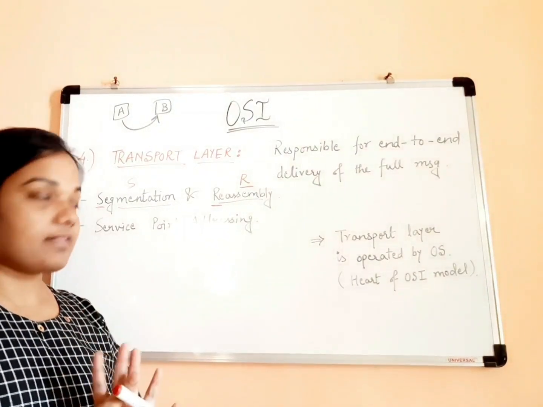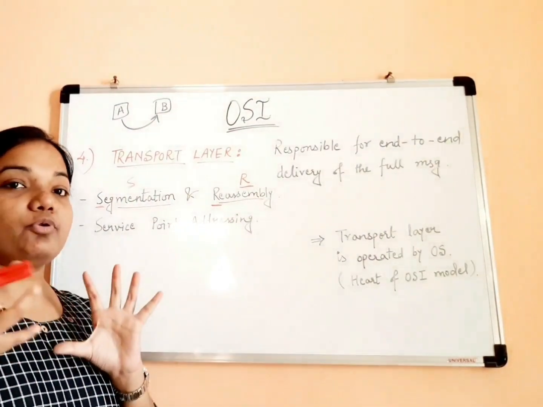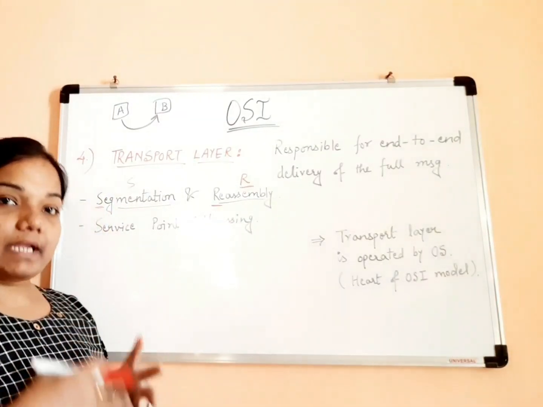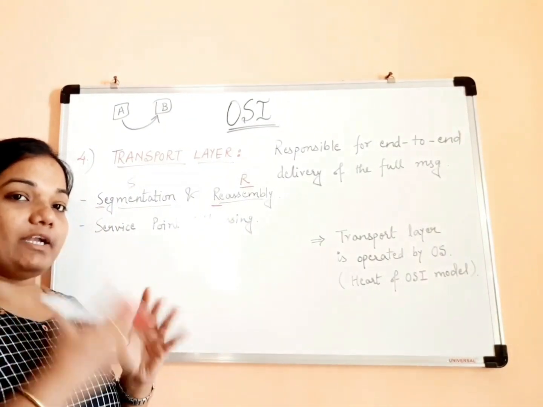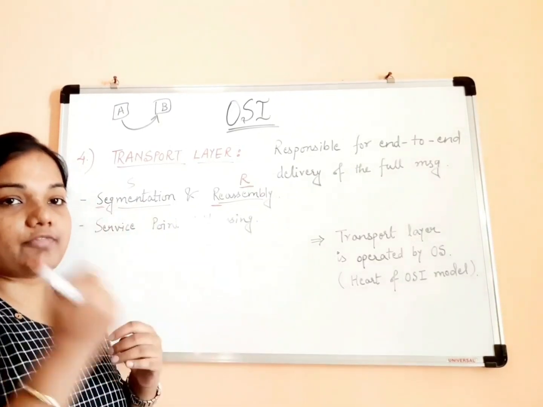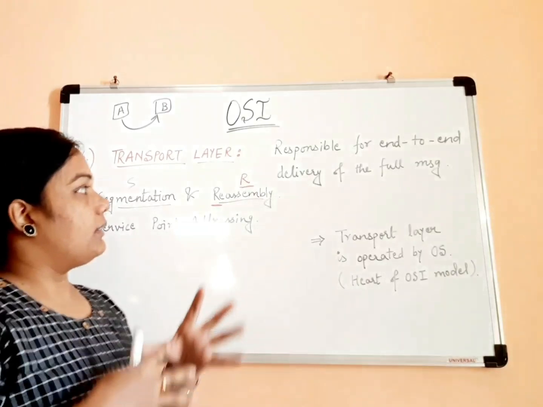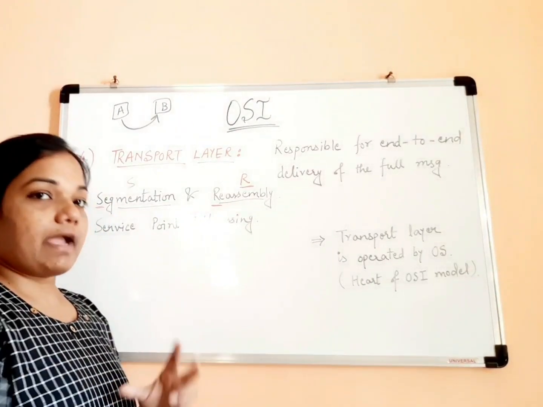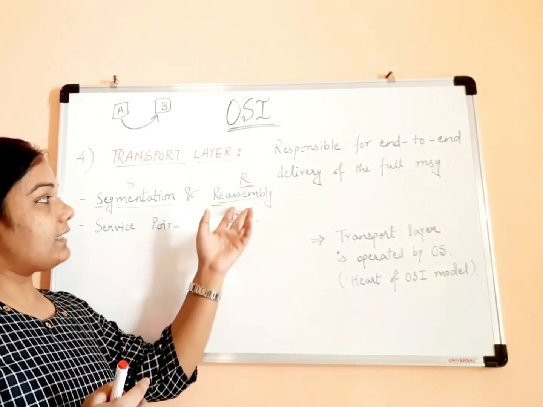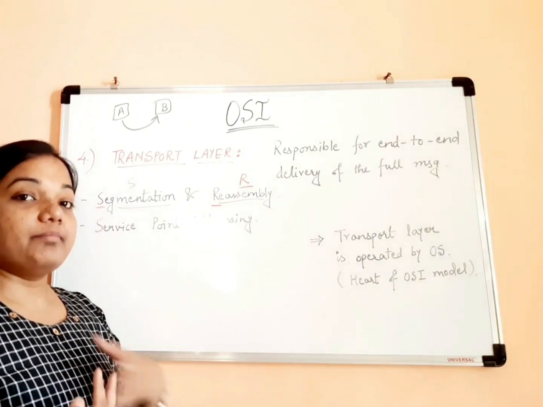So at the sender side, transport layer will help to do the segmentation, like it will break down the whole message into very small segments so that it will be easy to transfer them. And on the contrary, on the receiver side, it will receive the messages in segments and then it will do the task of reassembling, right?